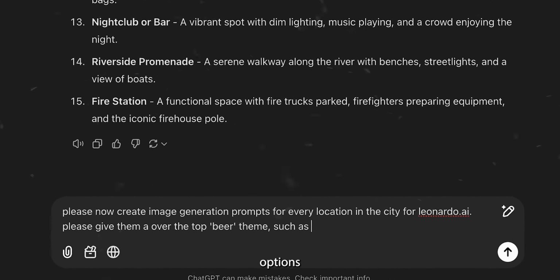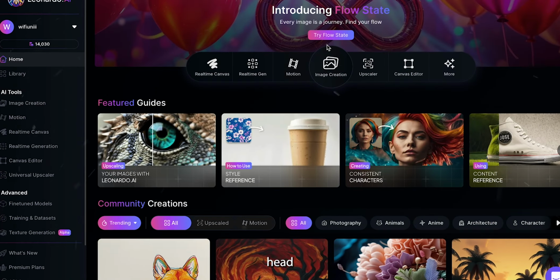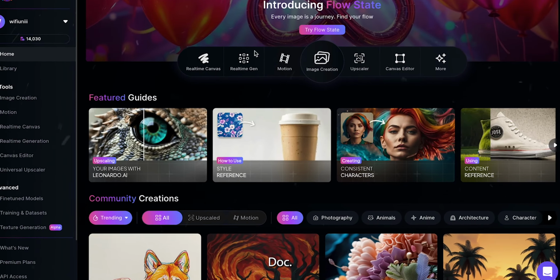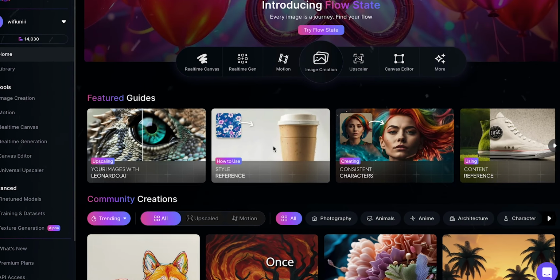Head to Leonardo. Here, we'll convert these prompts into actual images we can use. If you've never used Leonardo before, don't worry. I'll guide you step by step. You need to head to Leonardo using the link in the Google Doc. Once you're on here, head to image creation.